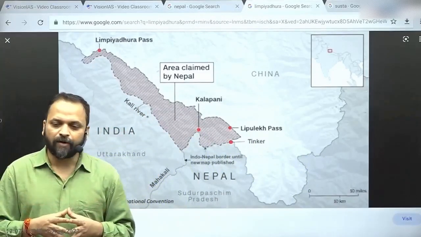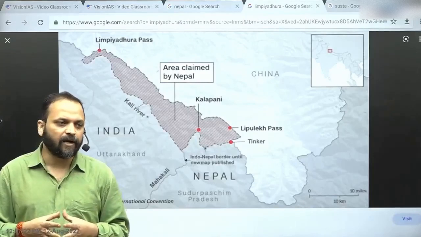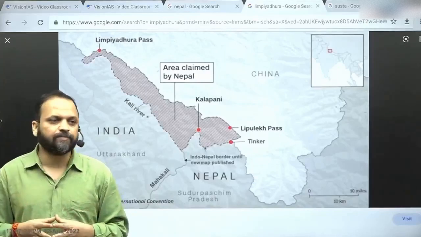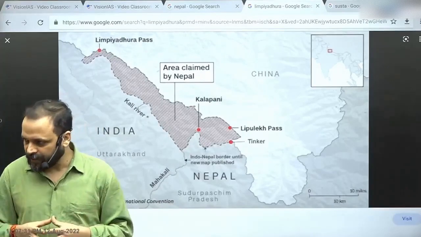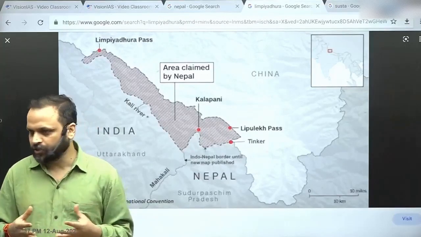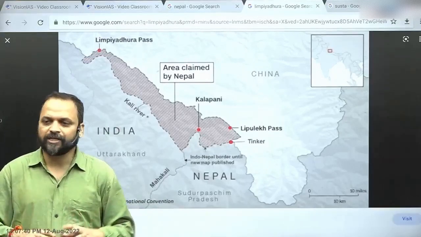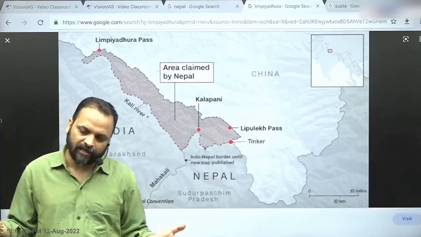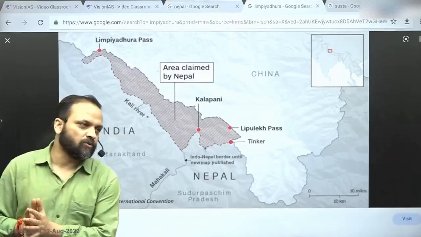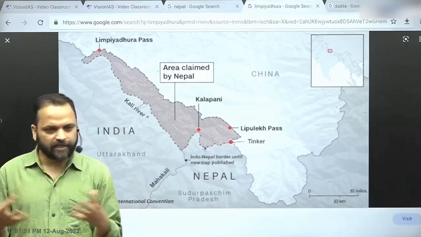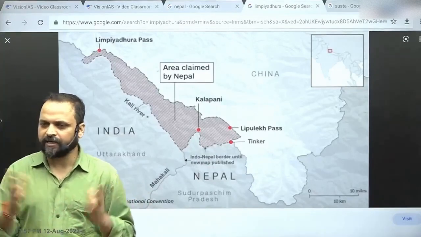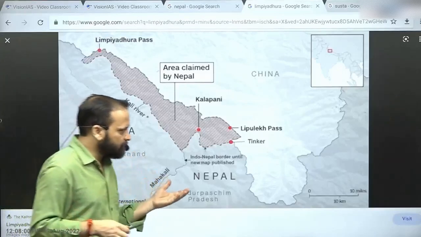The process of boundary negotiations between India and Nepal remains a continuing process, and any issue therein must be resolved bilaterally in the spirit of good neighborly relations. That is what India's position is, right? So first of all, there is no question of accepting any new territorial claims. But second, there is no question of making it an unnecessary issue. We are saying that we have differences, that these differences can be resolved in the spirit of good neighborliness, and that bilaterally we should be doing it. So that is what India is saying, right?